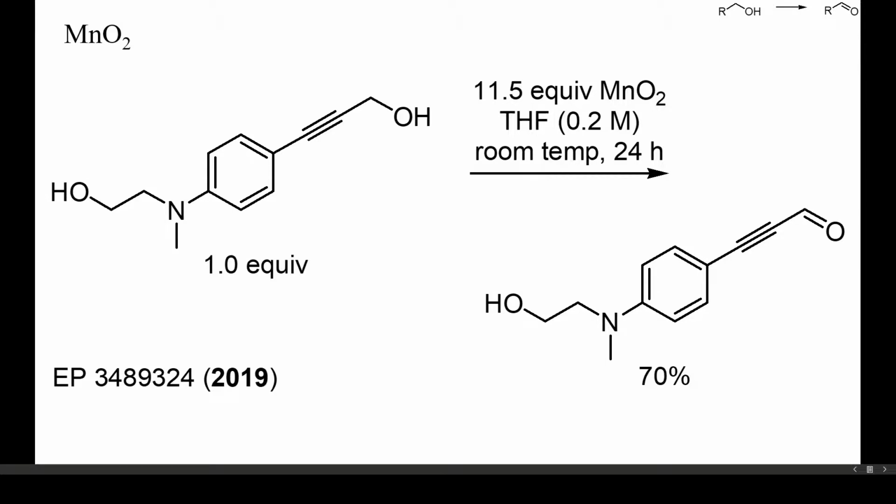Manganese dioxide is well suited for the selective oxidation of benzylic or allylic alcohols. Simple aliphatic alcohols, though, usually react much slower and can be difficult to convert into aldehydes with this oxidant. In this example, a propargyl alcohol was selectively oxidized with a large excess of manganese dioxide in the presence of an aniline and a primary aliphatic alcohol.